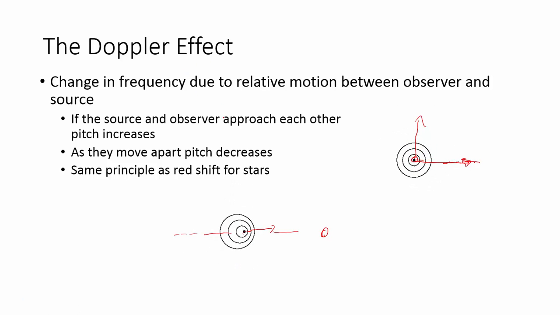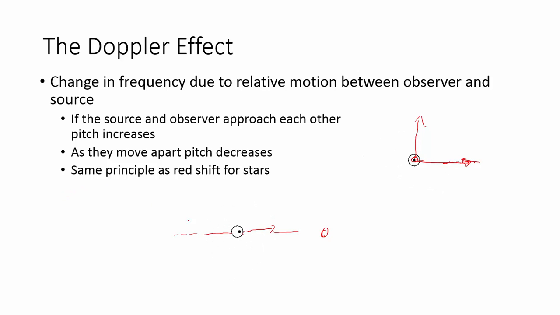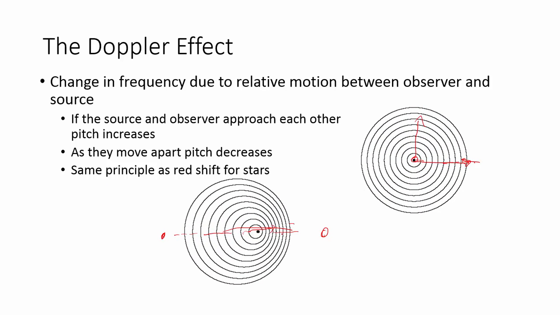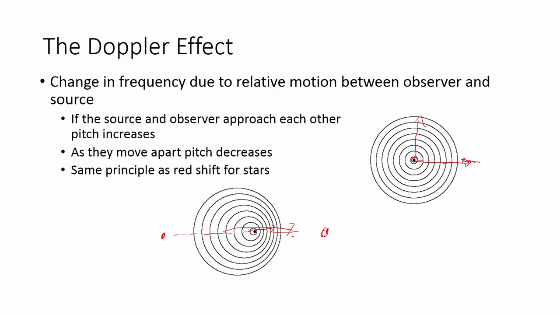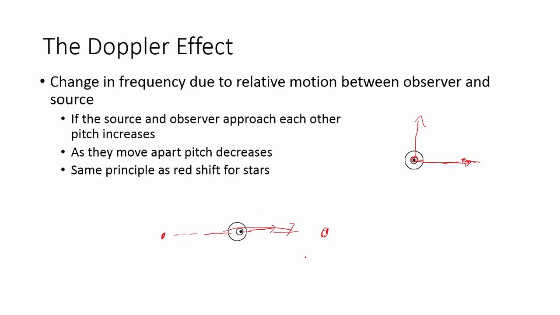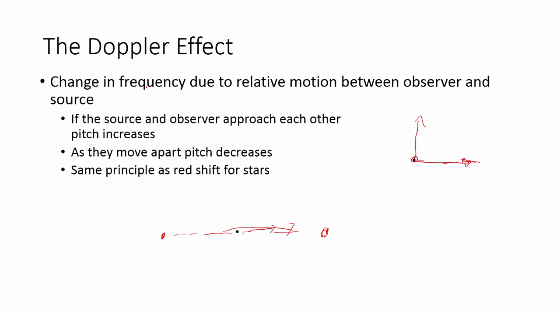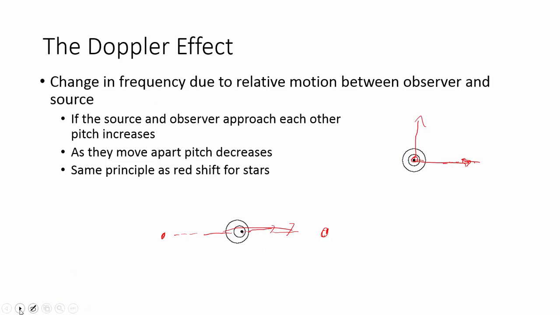Remember, red is a longer wavelength than blue, so if a star is moving away from us, like if we're here and this star is moving away from us, then the light is going to shift towards a red wavelength, but if we're over here, light is going to shift towards a blue wavelength. So redshift and the Doppler effect, they're the same thing. Doppler effect in sound causes a pitch change. Doppler effect in light causes a color change.